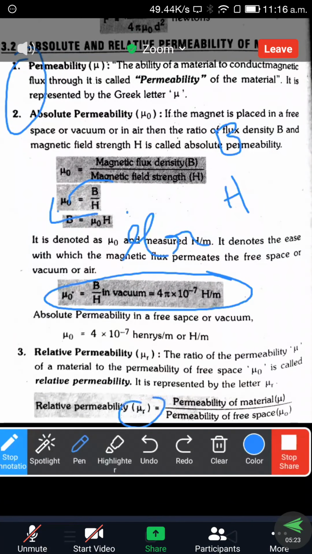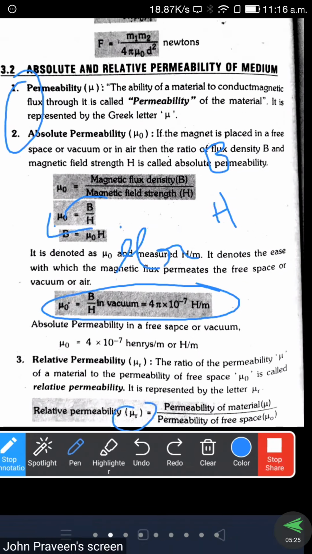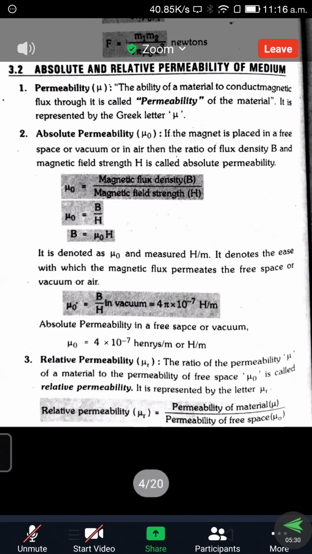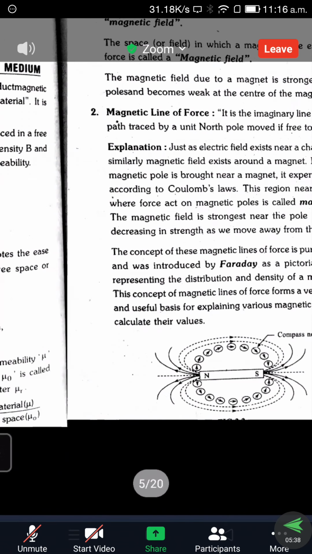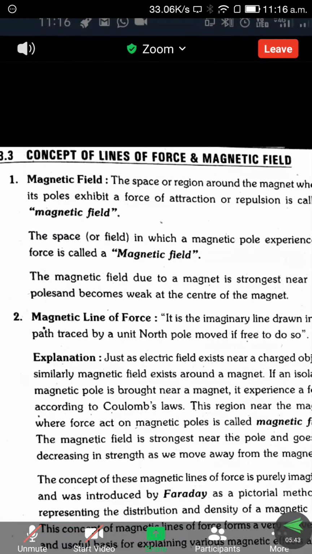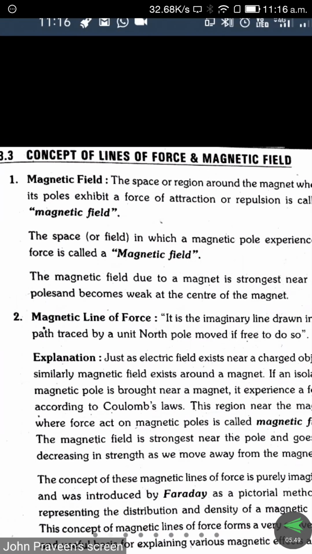These are the formulas we use for absolute permeability and relative permeability, and mu represents permeability. The next concept is lines of force and magnetic field. In the previous classes we have already discussed what force is and what a field line is. First we see the definitions. We have some definitions.